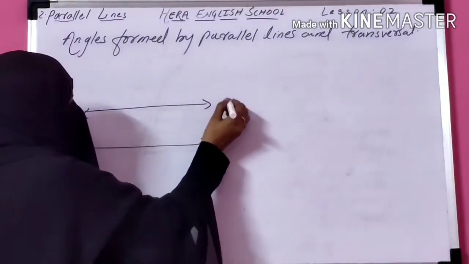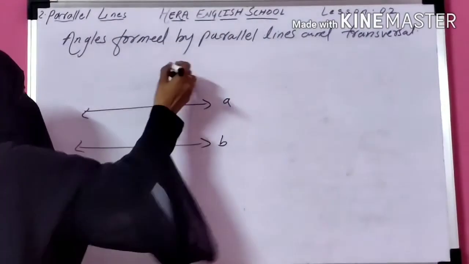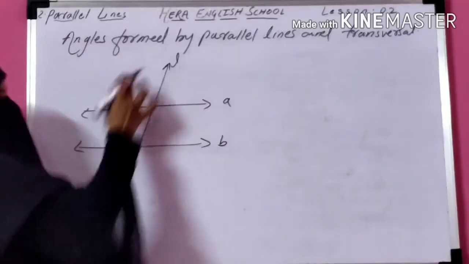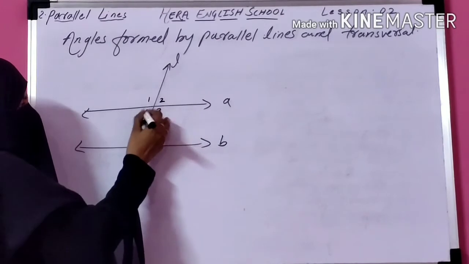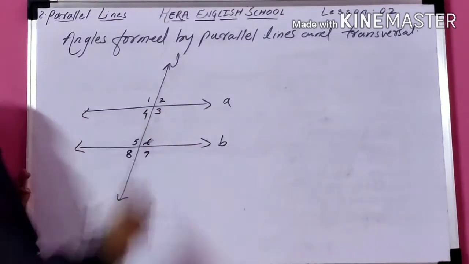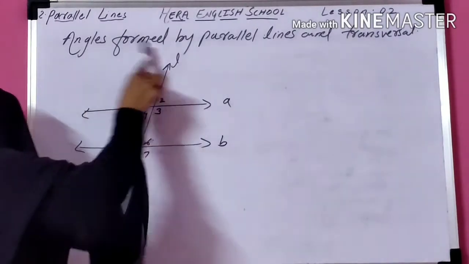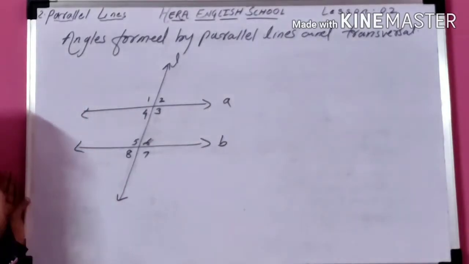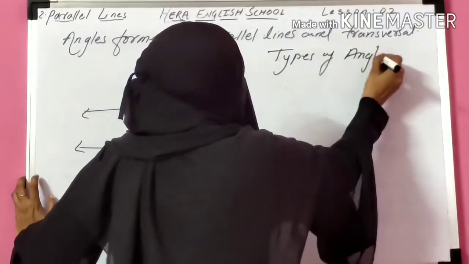Now see here, line A and line B are the parallel lines and line L is the transversal. So due to this transversal, a total of 8 angles are formed. 1, 2, 3, 4, 5, 6, 7, 8. First of all you have to remember that a total of 8 angles are formed by parallel lines and transversal. Remember this point. Now we have to discuss the types of angles, that means which types of angles are formed here.